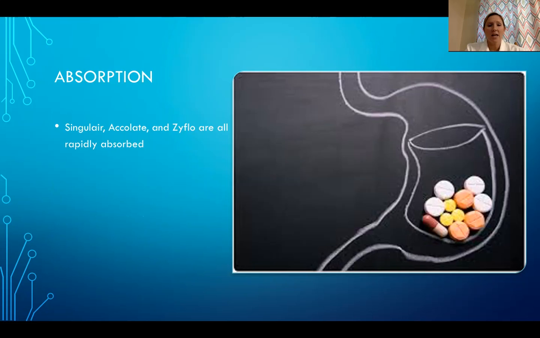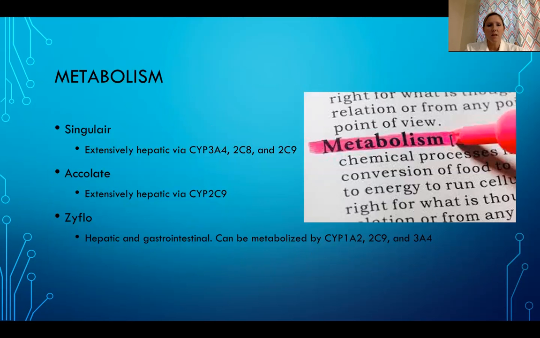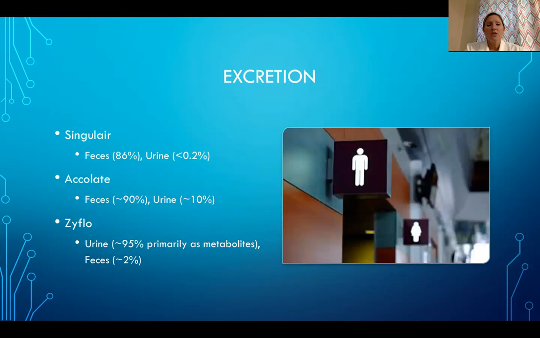Pharmacodynamics. Singulair, Accolate, and Zyflo are all rapidly absorbed. Here is a slide with the distribution of Singulair, Accolate, and Zyflo. Singulair is extensively hepatic via CYP 3A4, 2C8, and 2C9. Accolate is extensively hepatic via CYP 2C9, and Zyflo is hepatic and gastrointestinal and can be metabolized by CYP 1A2, 2C9, and 3A4. Singulair is excreted primarily in the feces. Accolate is also excreted primarily in the feces, and Zyflo is excreted primarily in the urine as metabolites.